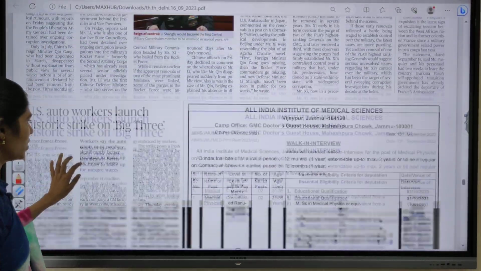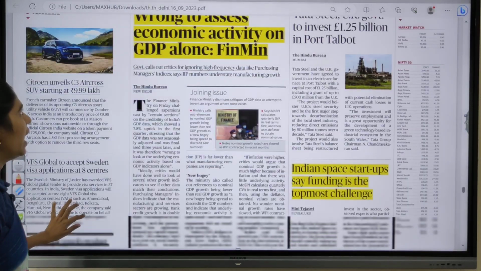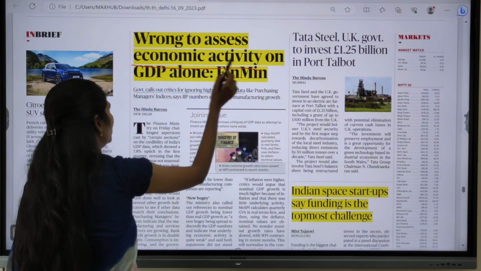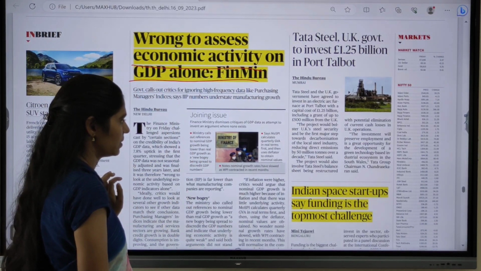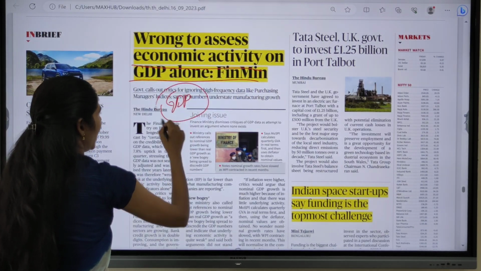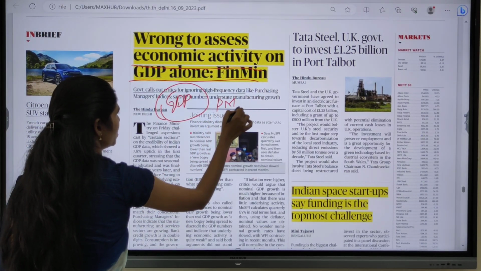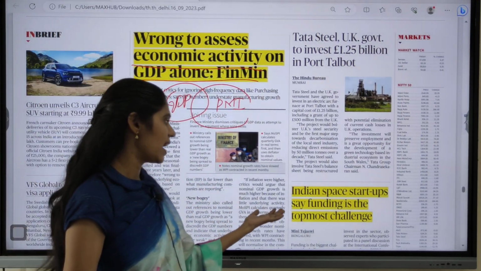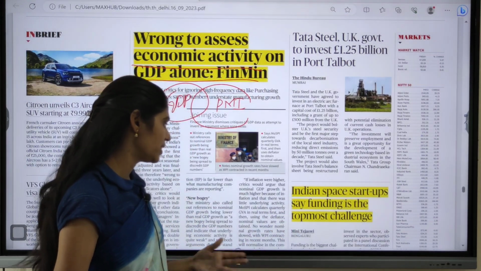And in the world page also there is nothing much important. And in business page you can see wrong to access economic activity on GDP alone, says finance minister. So here you have to focus on what is this GDP and what is this PMI, that is Purchasing Managers Index. And next topic is Indian space startup says funding is a top challenge.